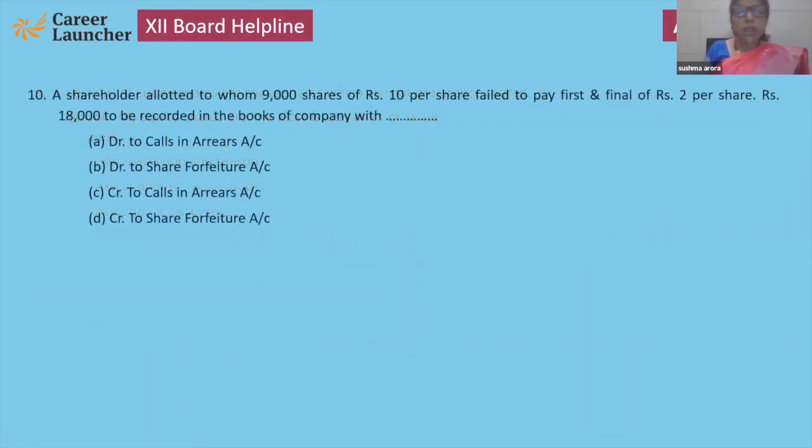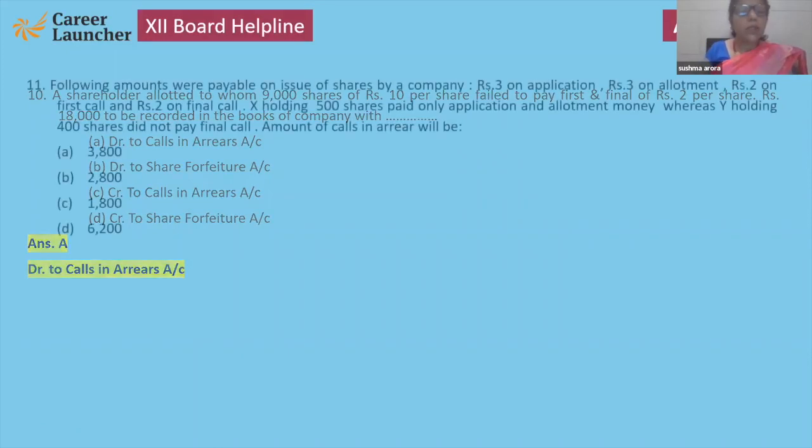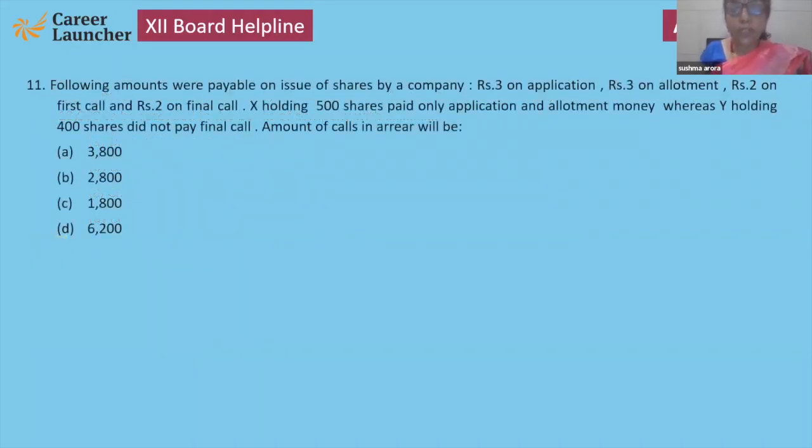Next question. A shareholder allotted 9,000 shares failed to pay the first and final call of 2 per share. 18,000 to be recorded in the books of the company with... See, failed to pay means arrears. Simply arrears. So 9,000 into 2, 18,000 rupees be recorded as calls in arrears. Debit to calls in arrears. Note down.